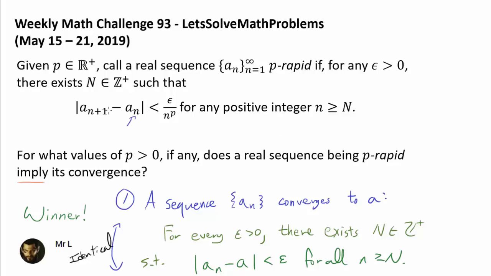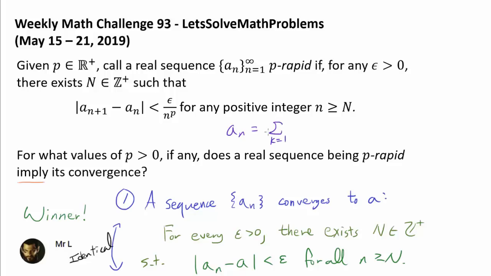For some of you, your intuition may make you ask, why wouldn't a p-rapid sequence always imply its convergence? Why wouldn't a_n and a_{n+1} getting closer and closer to each other be enough to guarantee convergence? Well, can you think of a sequence such that the difference between the terms goes to 0, yet the sequence fails to converge? The partial sum of the harmonic series may come to your mind.